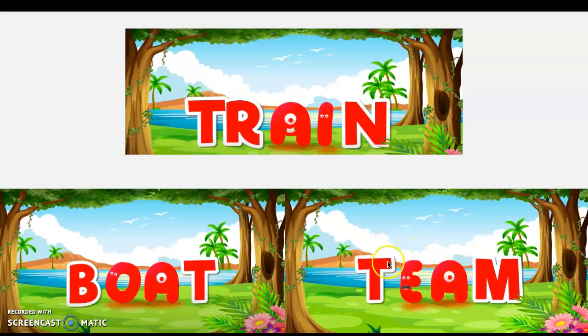Then we have this one. Oh, look, it's the word team. But this E is the leader, so he's going to do the talking for the team. So it's going to go T, E, M, team. We don't hear the second vowel. You only hear the first vowel. That first vowel is the leader.